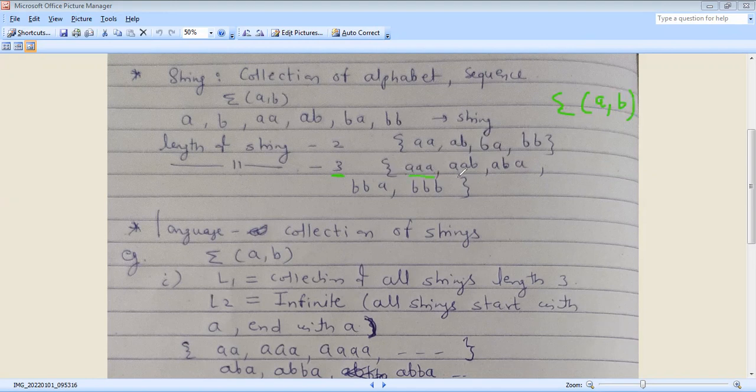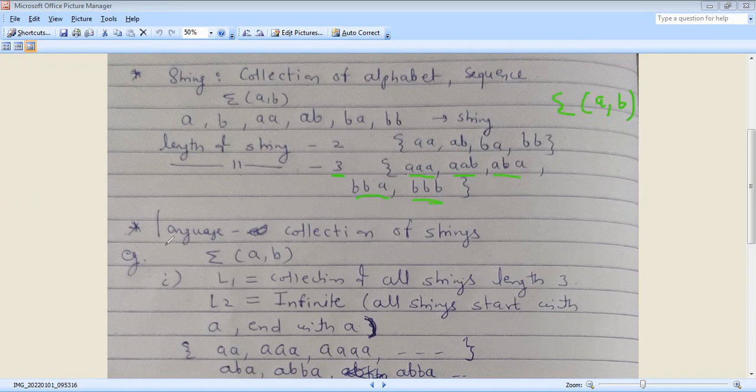This is an example of a string. String is a collection of alphabets.